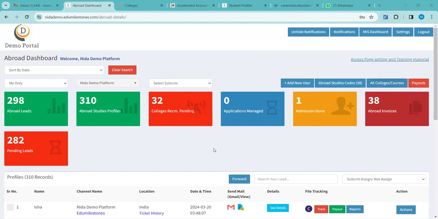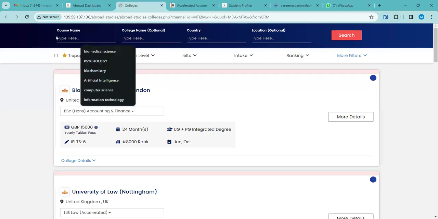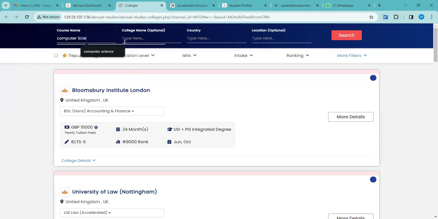You have just selected the top one. So instead, can you just show us how to search? Pardon? You have just selected the top college that has been seen, but instead you can give the names like course name and country name. No problem. You can just type it here, na? You can just type it here. See.